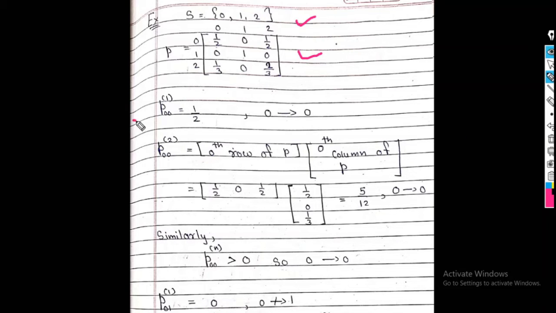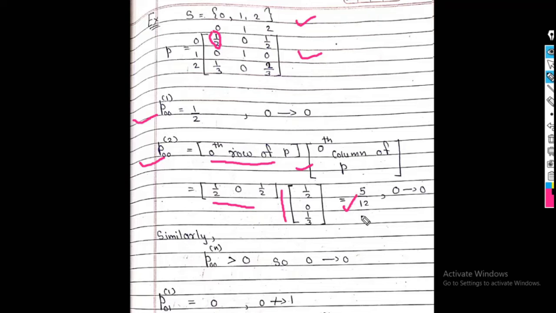So P00 raised to 1, this value is half. Next I find P00 raised to 2. How to find P00 raised to 2? Take the 0th row of P into the 0th column of P, because the transition is from state 0 to 0. So the answer is half times half, plus 0, plus half times 1 by 3, so my final answer is 5 divided by 12.